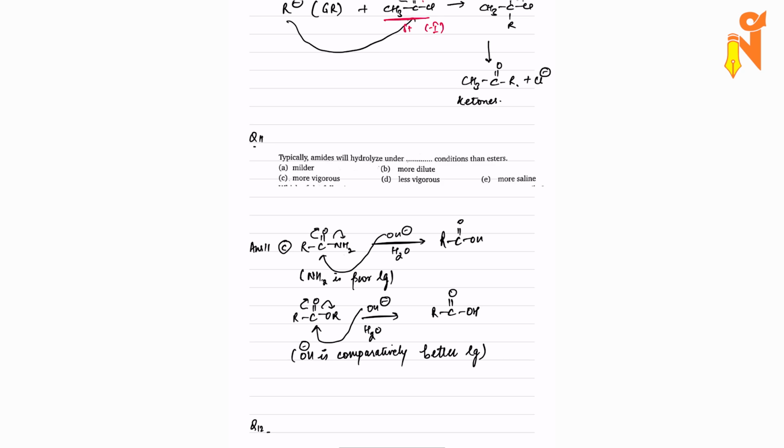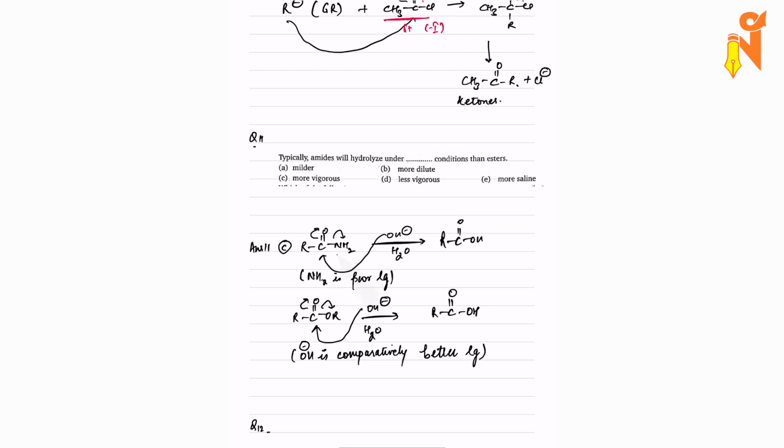Now let's start with question number 11. In this video, we'll be covering from question number 11 to question number 20. So in question number 11, we have been asked: typically amides will hydrolyze under dash conditions than esters. So we have to figure out whether the conditions have to be harsher or milder.